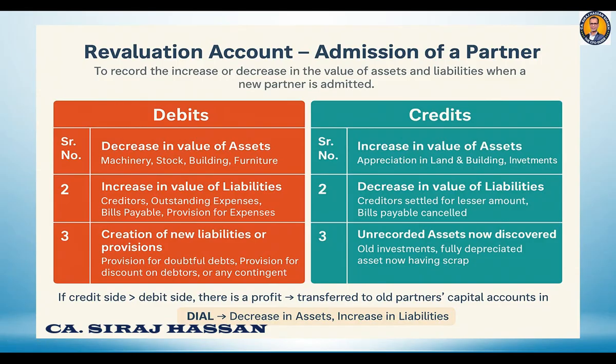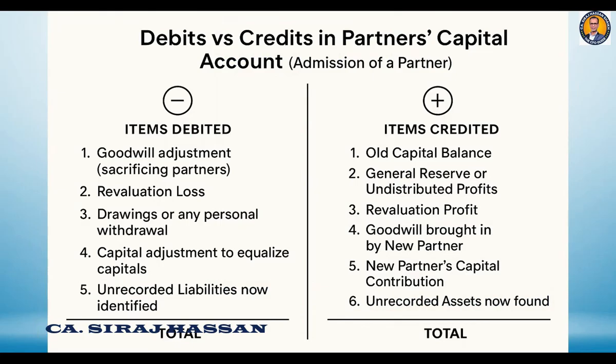Next is the partners capital accounts. In this we are going to see what are the ingredients of the partners capital account. See, in the old balance sheet you might be having the capital balance. This capital balance is transferred to the partners capital account by balance brought down. Then general reserve, undistributed profit, or balance in profit and loss account, these are also credited to the partners capital account. Then we have got the revaluation profit.